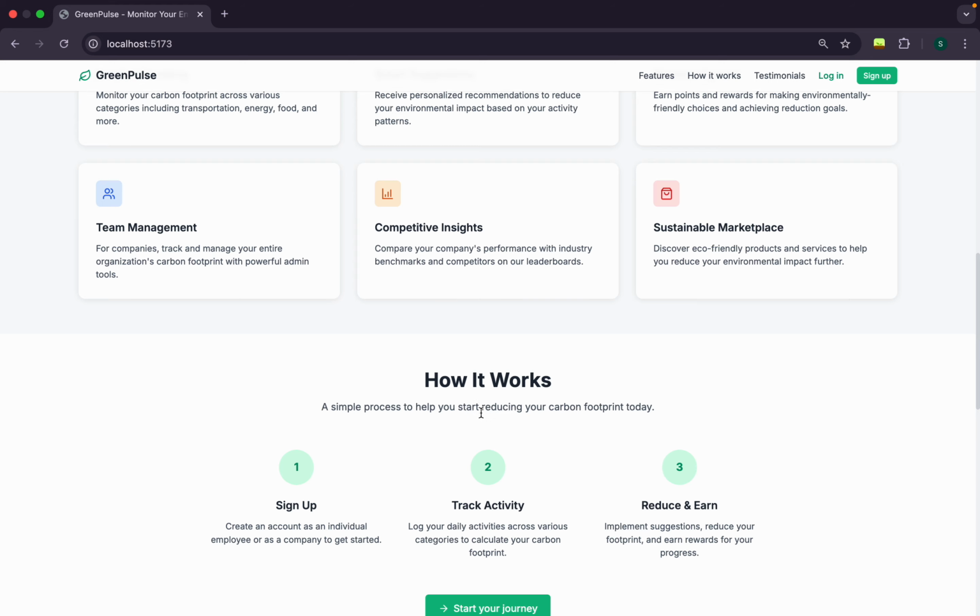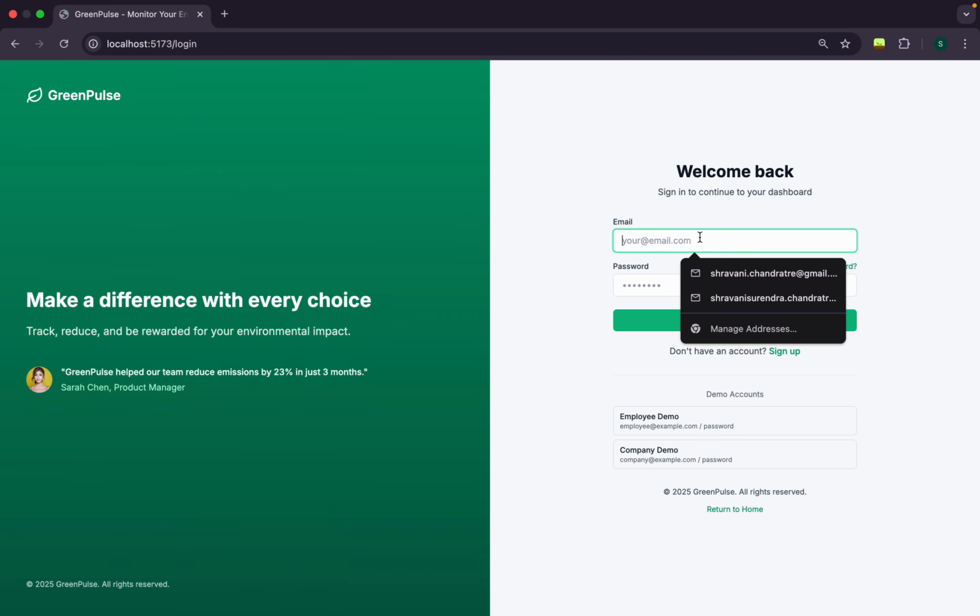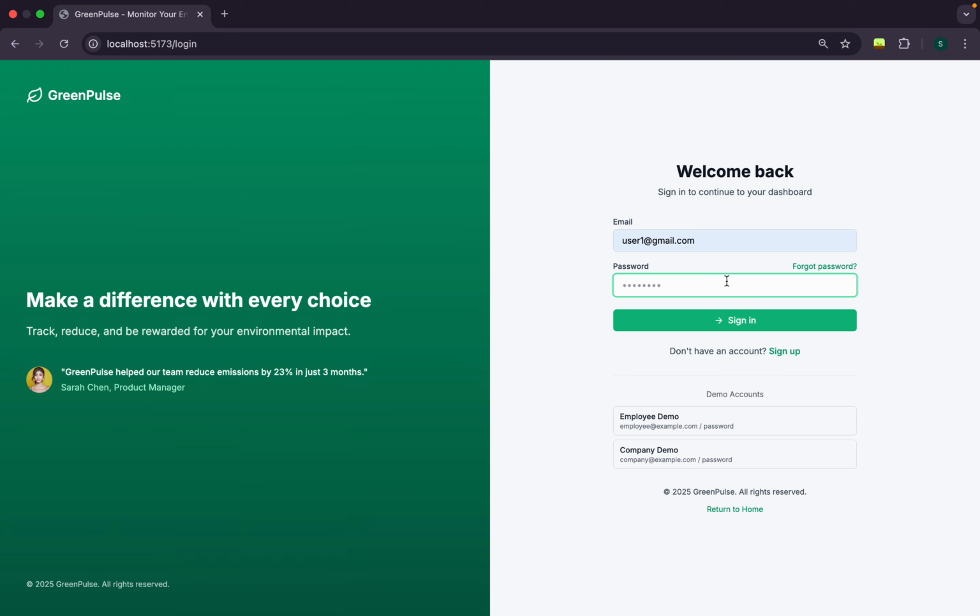And so how does this work? Once you sign up with us with an account, we track your daily activities across various categories to calculate your carbon footprint. And we also provide solutions, suggestions, and rewards for your progress. To build this system, we've used Fetch AI's uAgent framework, and this is how we log in as a user.